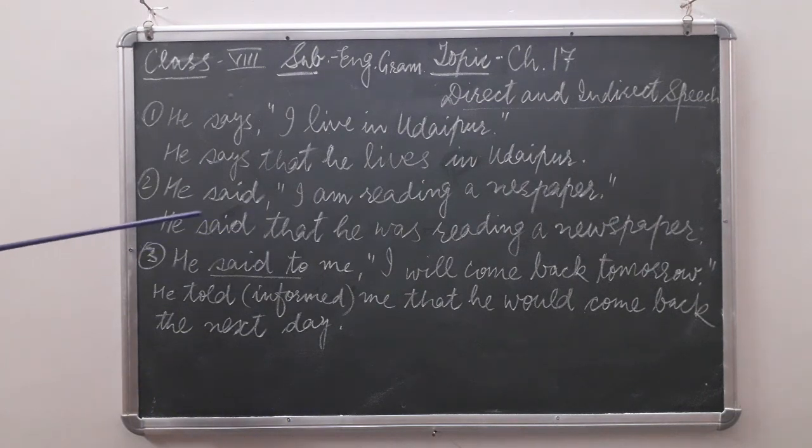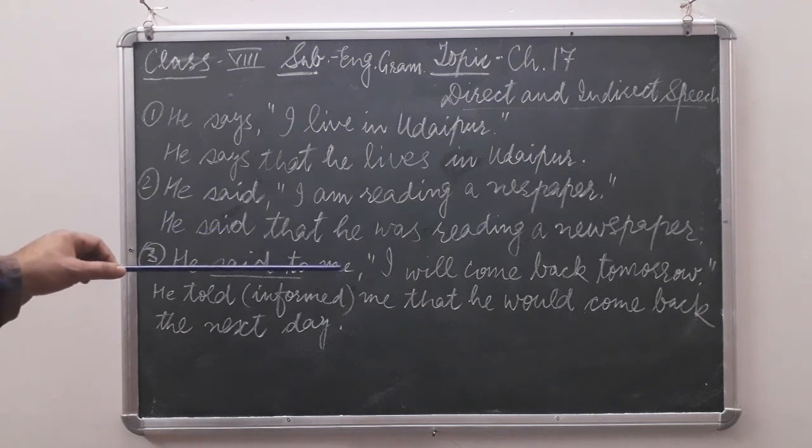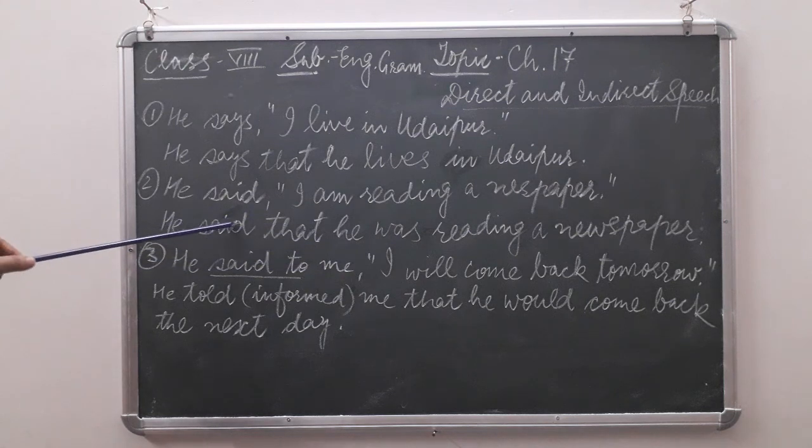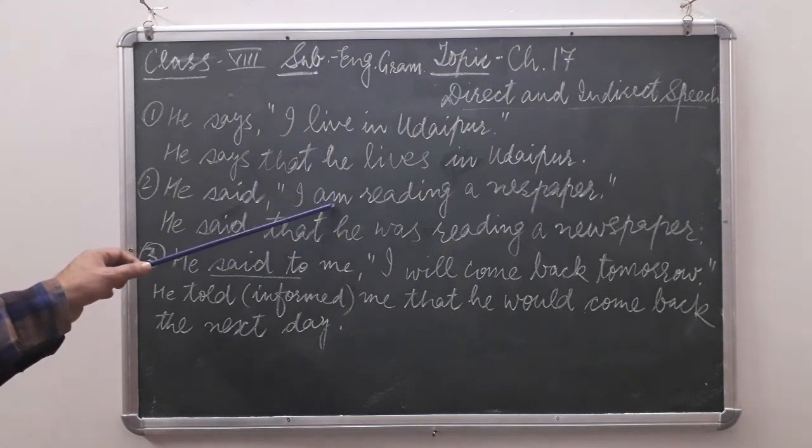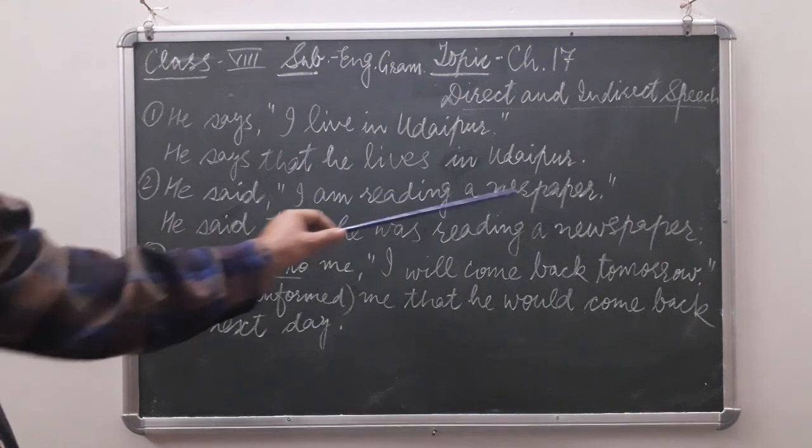Let us see. He said. Now "said" will remain "said". If the reporting verb is given in past, it will remain in past. We never change the reporting verb, or we never change the tense of the reporting verb. So he said that. Now here who is "I"? "I" is here he. So he will come. Now it is given in present continuous tense.